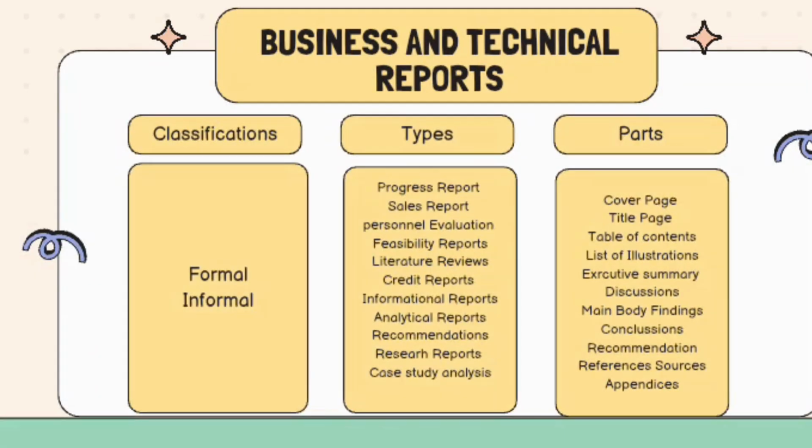So next is the classification, types, and parts of business and technical reports, which is our first objective. The classifications are formal and informal, but the types are progress report, sales report, personnel evaluation, feasibility reports, and etc. We will talk about this later.